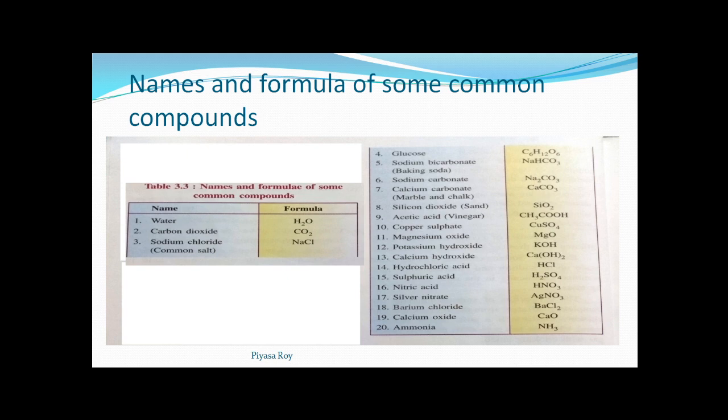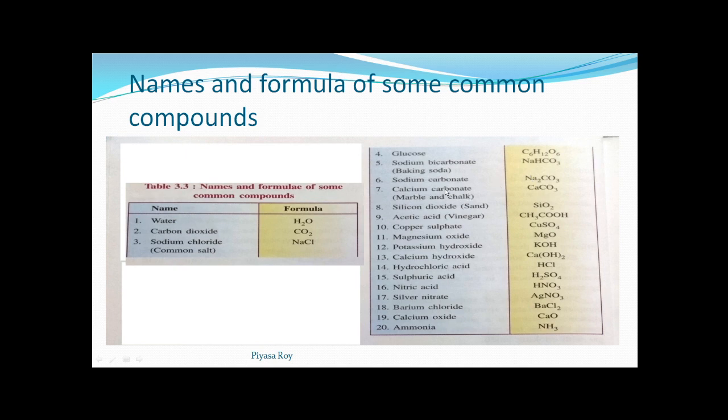Glucose, C6H12O6. So the elements present in glucose are carbon, hydrogen and oxygen. Sodium bicarbonate, it's baking soda, NaHCO3. Sodium carbonate, this is Na2CO3. Okay, bicarbonate is HCO3, sodium carbonate is Na2CO3.